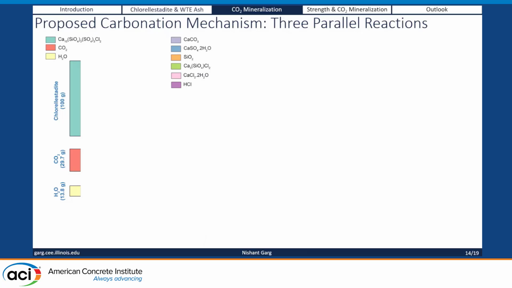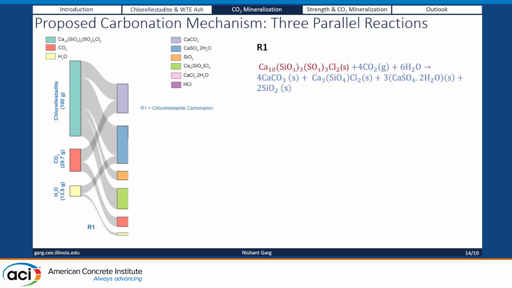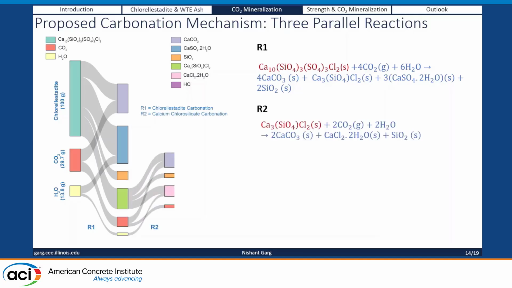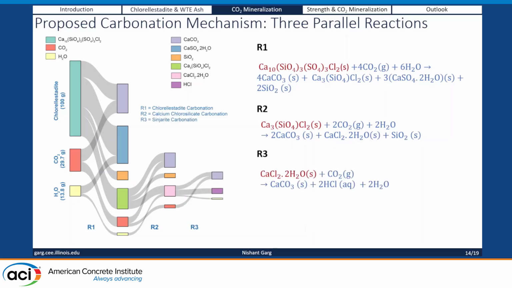But you start with chlorellestadite. You have CO2 and water. You have the 3 parallel reactions that happen. You have the first reaction where you have these hydration products. In the second reaction, your calcium chlorosilicate, which again is a very interesting phase. I think it's worth looking into. It forms sinjarite and calcium carbonate. And the sinjarite, which is calcium chloride plus H2O, forms finally calcium chloride and hydrochloric acid.